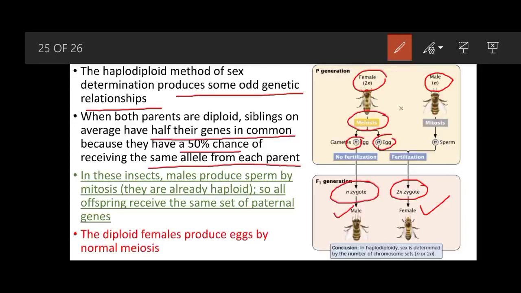So in these insects, normally there is a 50% chance, but in the case of haplodiploidy, males produce sperm by mitosis, so they are already haploid, and all offspring receive the same set of paternal genes, and the diploid females produce eggs by the normal meiosis process.